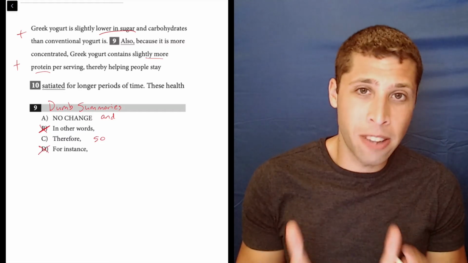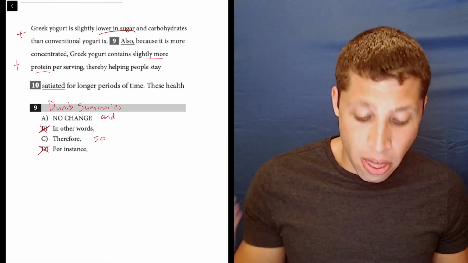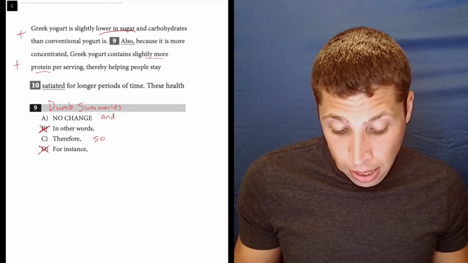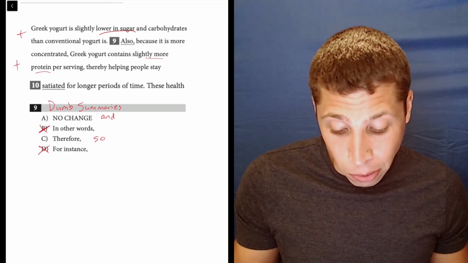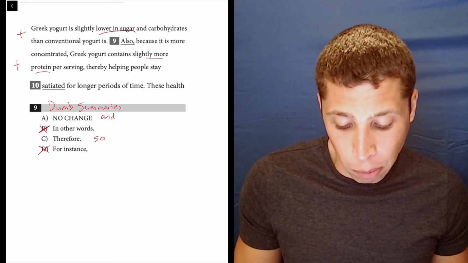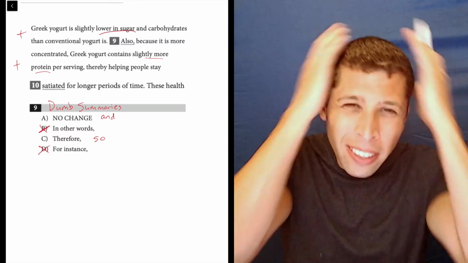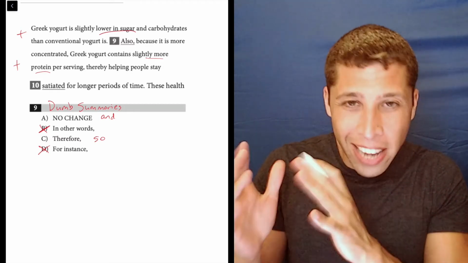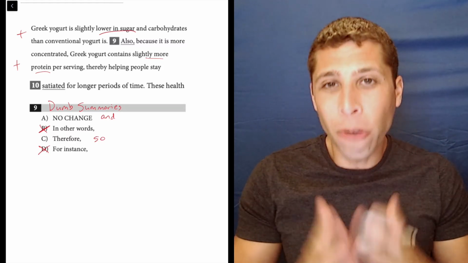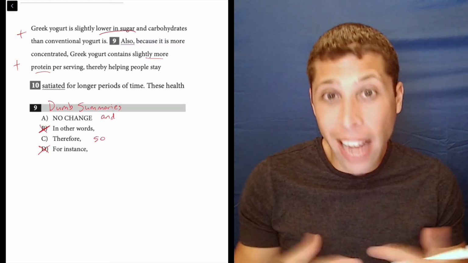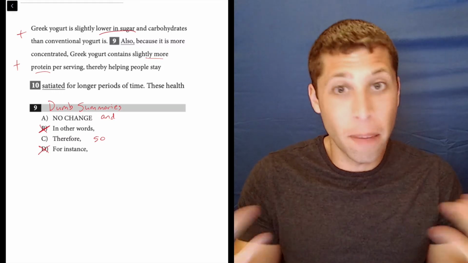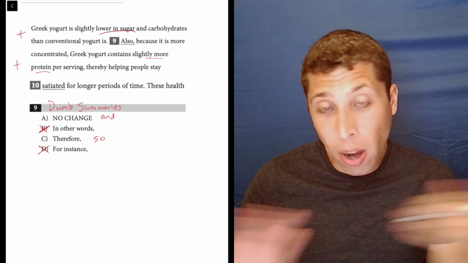And so this is where I think the dumb summary really helps us. If we understand that the word therefore is basically a so, we can just substitute that in. Greek yogurt is slightly lower in sugar and carbohydrates than conventional yogurt is. So, because it is more concentrated, Greek yogurt contains slightly more protein per serving. Well, it doesn't have the high protein because it has the low sugar and carbs. Again, those are separate facts. They're not being connected to each other in a tight way. And so we don't want this kind of tight transition word, something like so, which is going to add some meaning here. We want to keep these things separate.